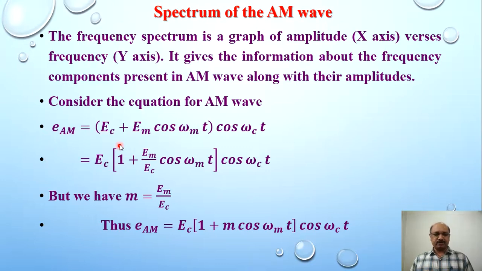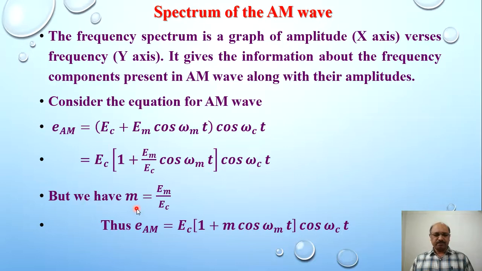We can write this same equation by taking E_C common from the bracket: E_C into (1 plus E_M divided by E_C cos ω_m t) into cos ω_c t.